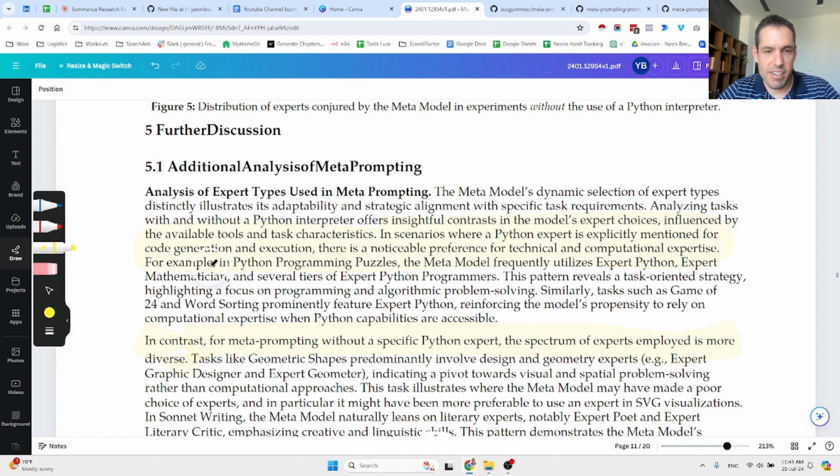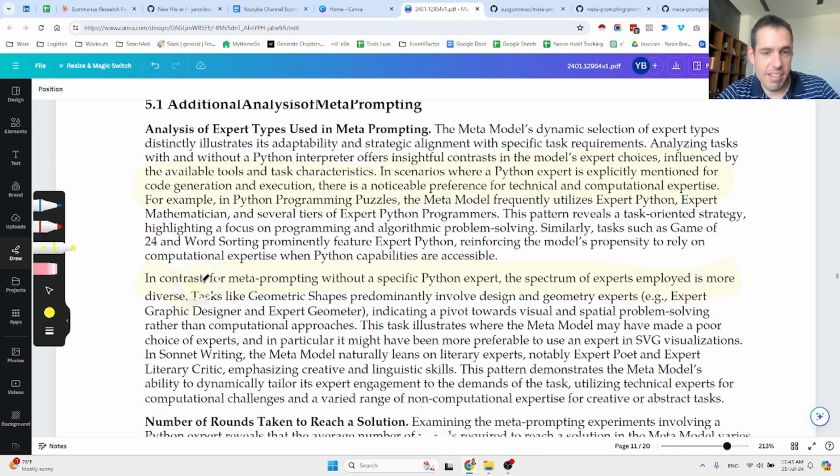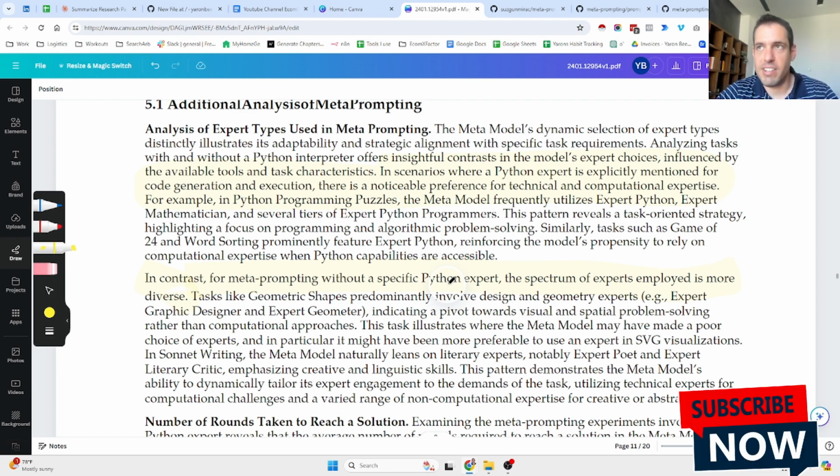So, for example, in Python programming puzzles, the meta model frequently utilizes the Python expert. In contrast, for meta prompting without a specific Python expert, the spectrum of experts employed is more diverse. So it seems like, based on what they're saying, once you mention the Python ability, the LLM is going to use code more often by default.